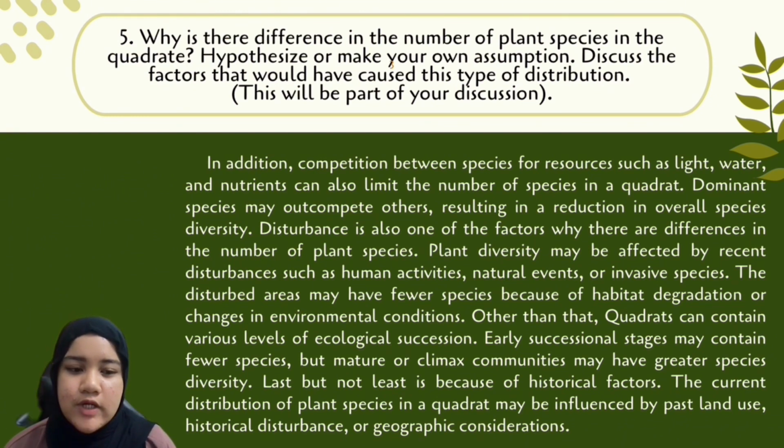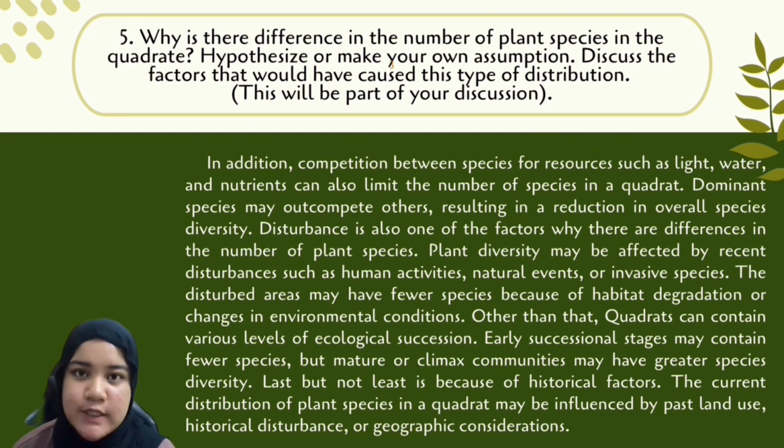Other than that, quadrats can contain various levels of ecological succession. Early successional stages may contain few species, but mature or climax communities may have greater species diversity. Last but not least is because of historical factors. The current distribution of plant species in a quadrat may be influenced by past land use, historical disturbance, or geographic consideration.